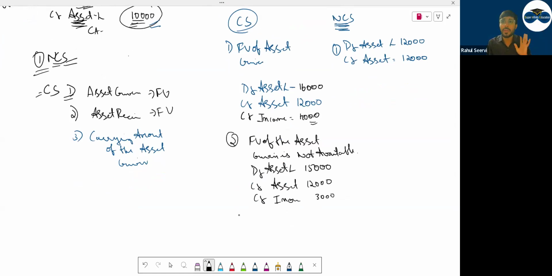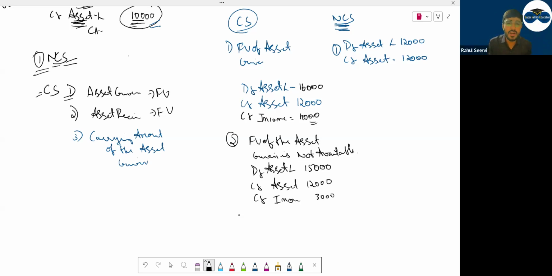Till now, MCQ has not been tested, but this is in your syllabus. I hope that in the coming 2 or 3 attempts, the question will be coming from this area, because the examiner wants to give something new. Student will say, sir, ये तो हमने पढ़ा ही नहीं है, बुक में था ही नहीं. नहीं, स्टडी हब पर है, एसीसी ने बोला है, एग्जांपल भी दिया हुआ है. The example is very less, a simple basic example, but we have done in detail. So if a tricky question comes, you will be able to do it because they have given theory part and a basic question, but we will be doing detail part so that you will not make any mistake in this.